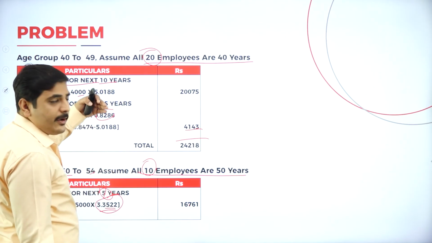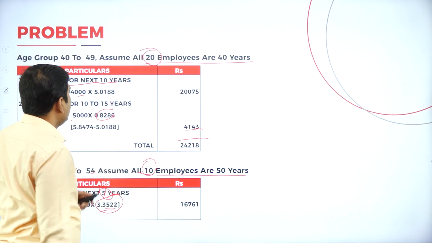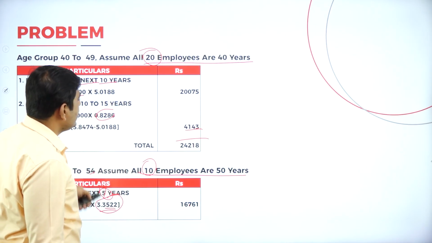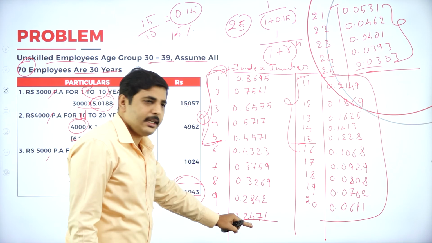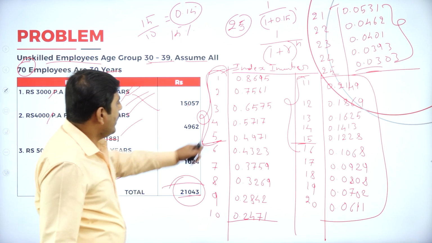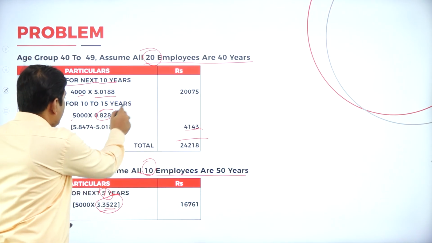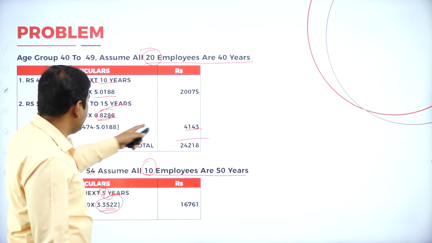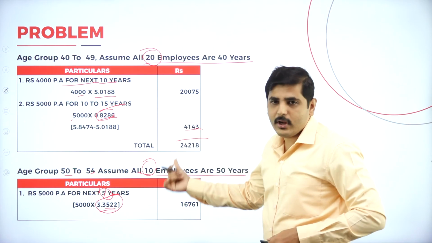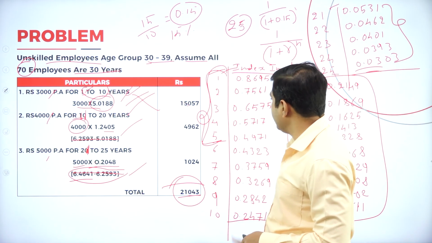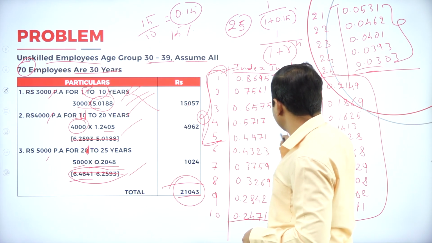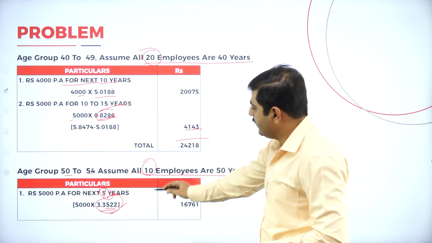Coming to the second case, leave the first one. Coming to the second one, next is 4,000. Their earning is 4,000. For 4,000, consider index numbers from 1 to 10 years. For the next one, 11 to 15 years for the second case. Add the index numbers and you will get the amount. If you have an index chart, we can go directly. But if we don't have an index chart, write like this and calculate. For the last one, the first 5 years. Leave the second one, take only the last one.